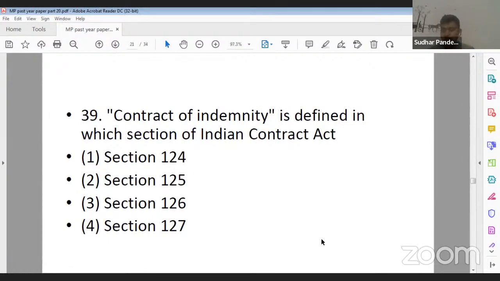A contract of indemnity is defined under which section of the Indian Contract Act? Option 1, section 124, option 2, section 125, option 3, section 126, and option 4, section 127. Question number 39. What should be the correct answer? Contract of indemnity is defined under which section? 124, 125, 126, 127.